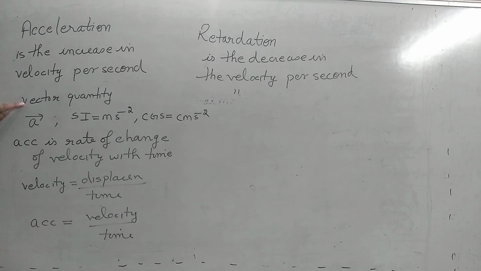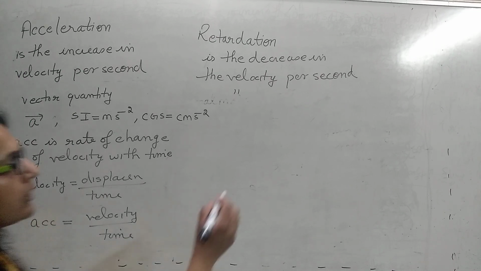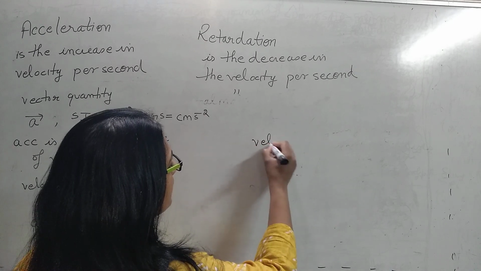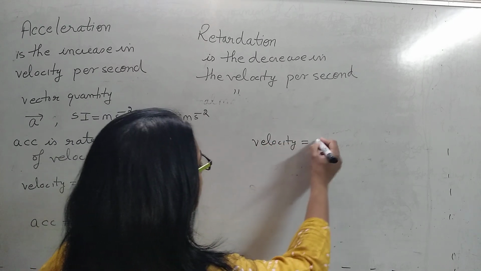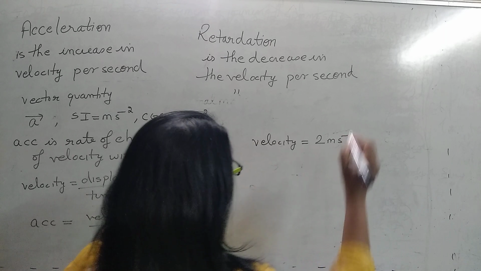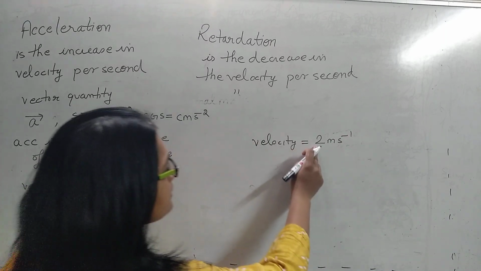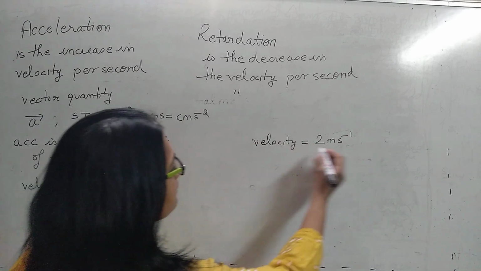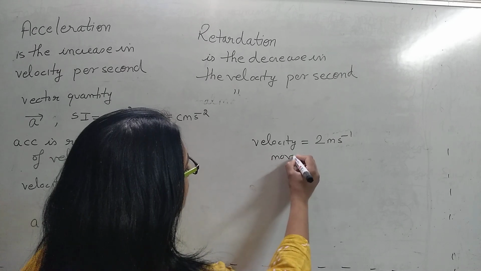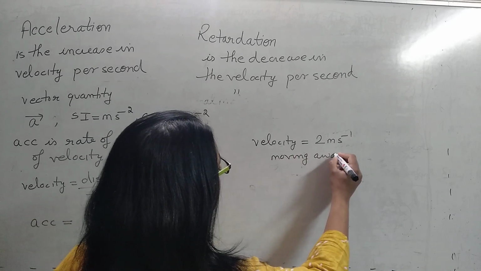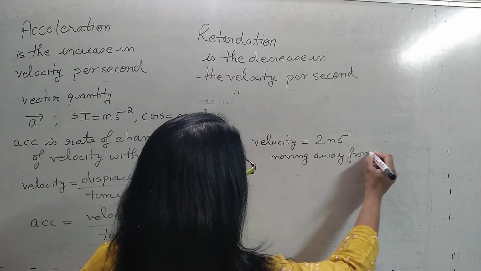Now, since acceleration is a vector quantity, acceleration can be positive, can be negative. We have done that if velocity of a body is 2 meter per second, that is, if the velocity is positive, it means that the body is moving away from the initial position.